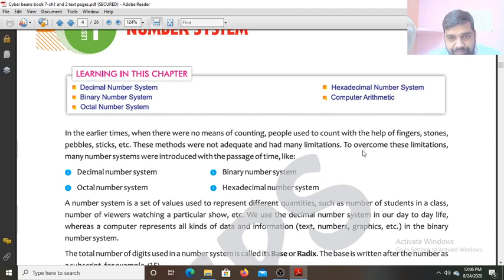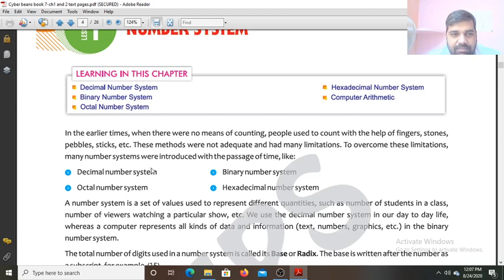And yes, these methods were not adequate and had many limitations. How many sticks, how many things? Suppose you have to count the population of a village. How many sticks can you collect, how many stones can you collect? To overcome these limitations, many number systems were introduced with the passage of time. Many number systems were discovered for counting.